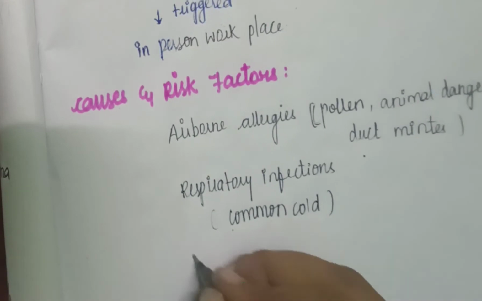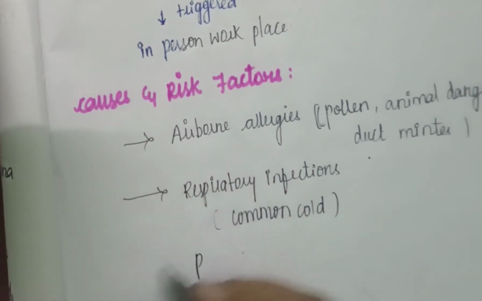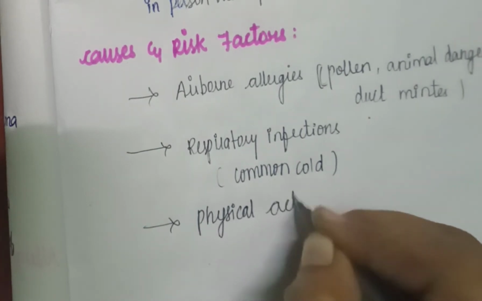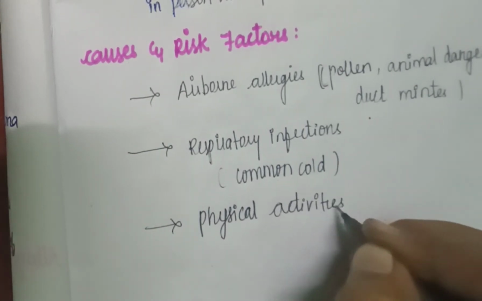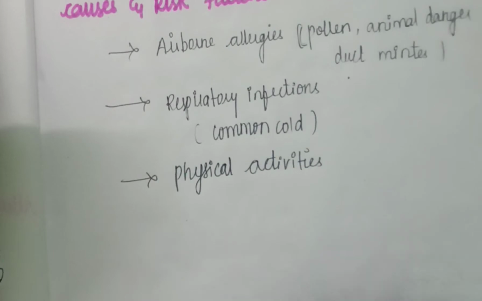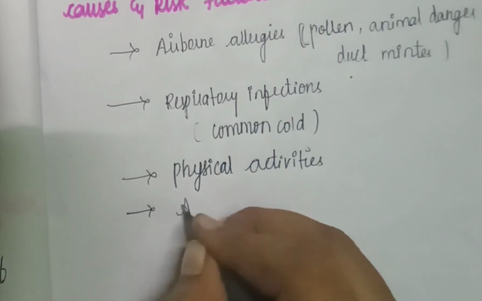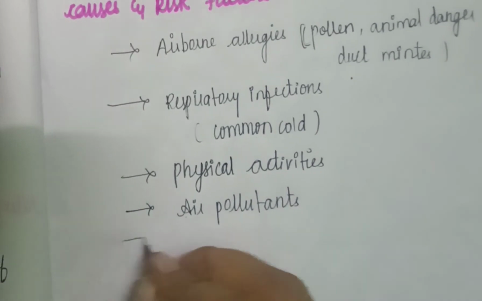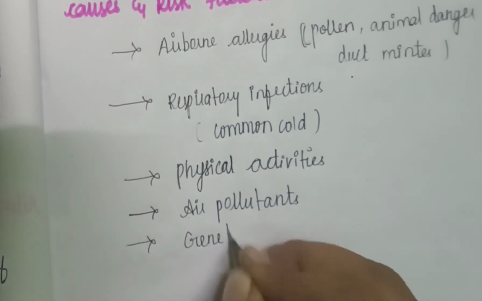Next, physical activities such as exercise induced asthma, and air pollutants, and also genetic predisposition.